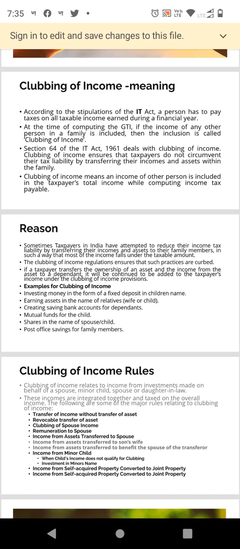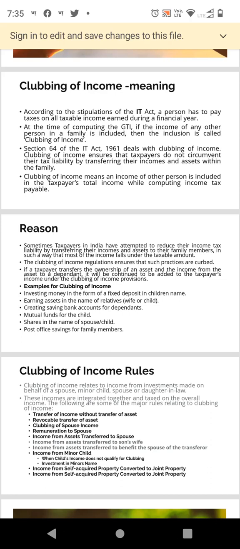So these are all examples in which the assessee is transferring the income to another person. The person who earns the income will not be taxed, because this is not their income, it is the income of the assessee. So this income has to be clubbed with the assessee. If a taxpayer transfers the ownership of an asset and the income from the asset to a dependent, it will continue to be added to the taxpayer's or the assessee's income under the clubbing of income provisions.